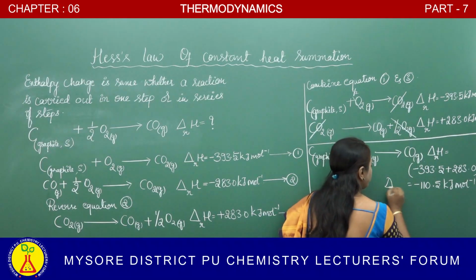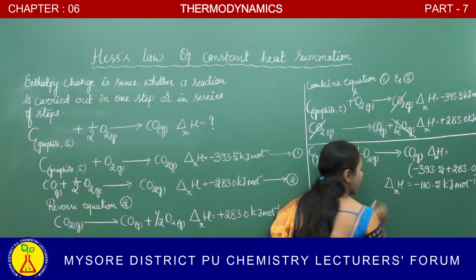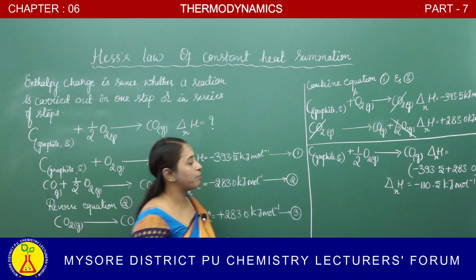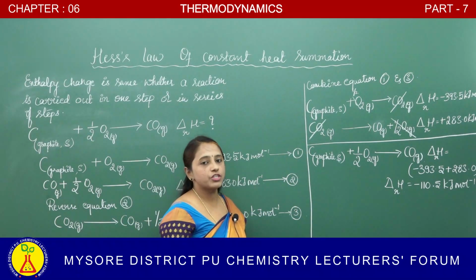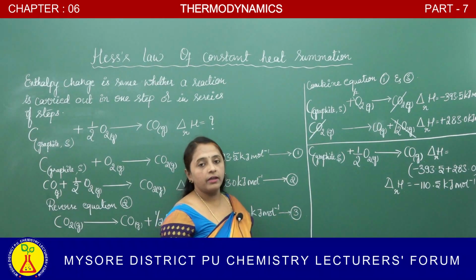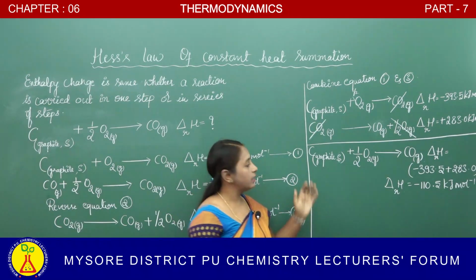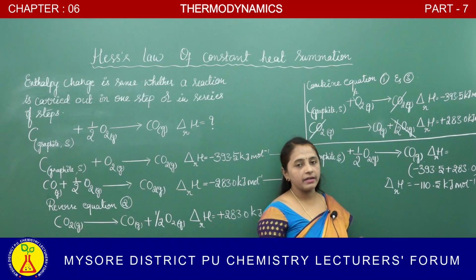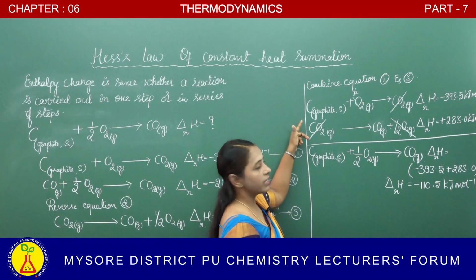So enthalpy of this reaction is minus 110.5 kilojoule per mole. So indirectly we have calculated enthalpy of reaction of carbon monoxide by considering the two equations.